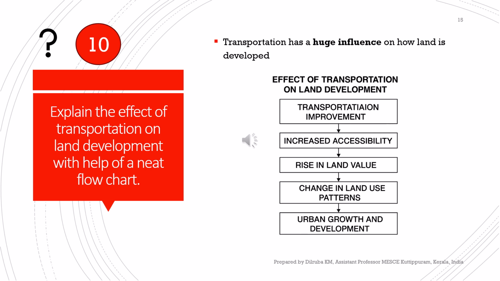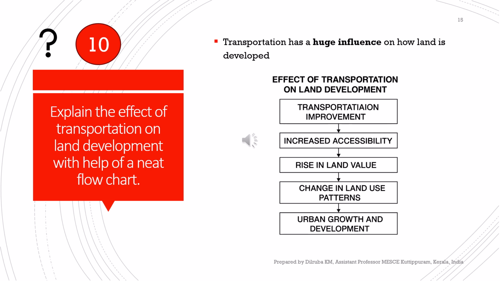If you look at your own place, when a new rail or new road facility is going to be implemented, the surrounding area will be converted into something business oriented, where people can gain more income based on that facility, right? So when we provide a transportation infrastructure, it changes the land use of the surrounding area.